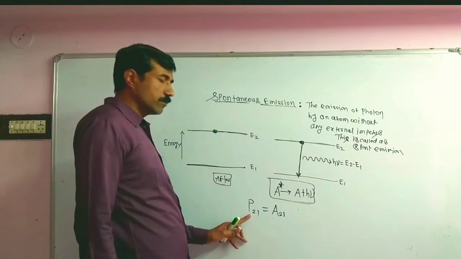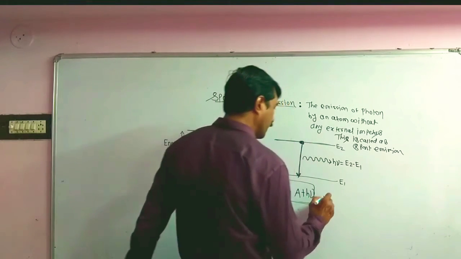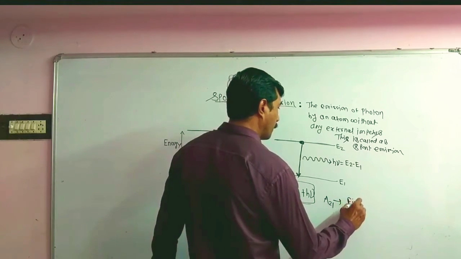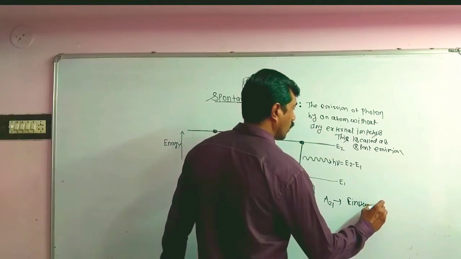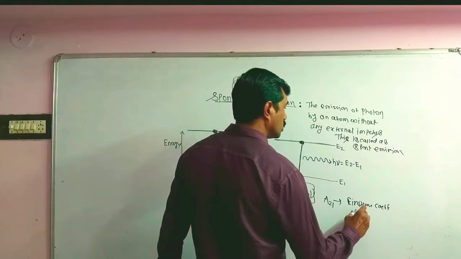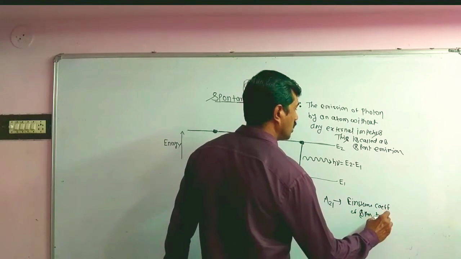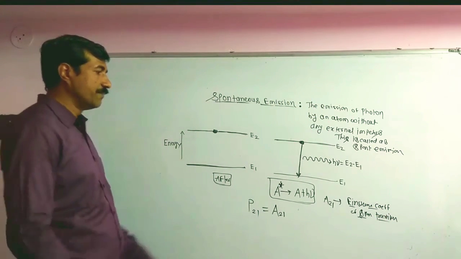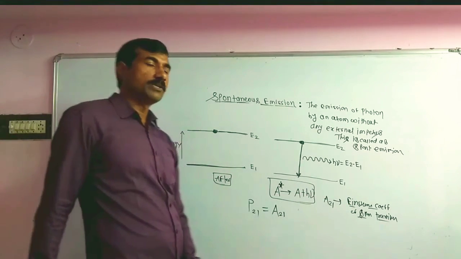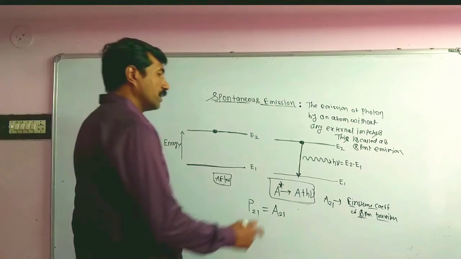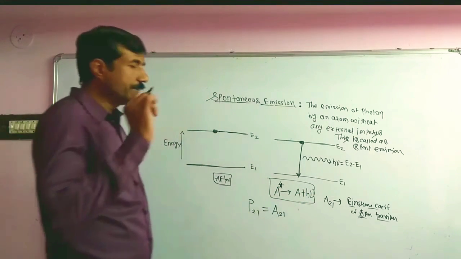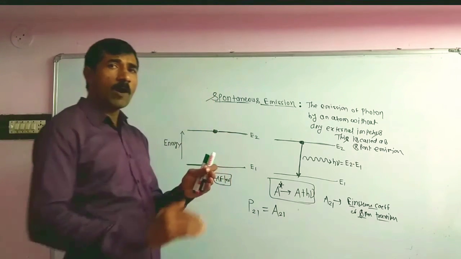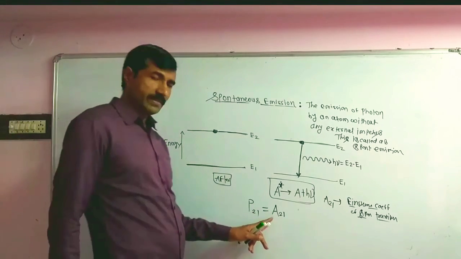P21 is the probability of spontaneous transition, and A21 is the Einstein coefficient of spontaneous transition. So P21 is equal to A21.